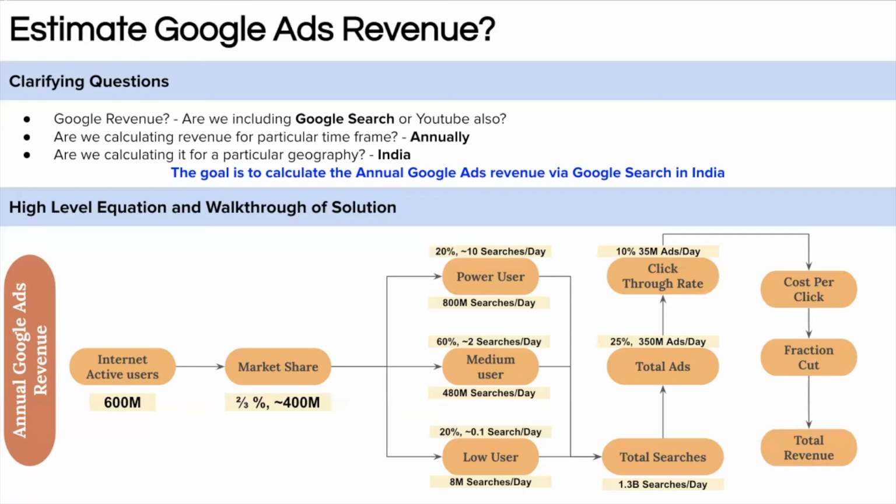Now let's talk about the cost per click. For every click, let's assume that advertisers are paying around $0.1. So that gives us around $3.5 million per day. But not all will go to the Google ad revenue because Google has to pay the website owner as well. So assume that it takes around 60% of it, that is roughly around 2 million per day. Or if we talk about it yearly, that will be around $750 million per year. So total ad revenue from Google search is around $750 million per year.